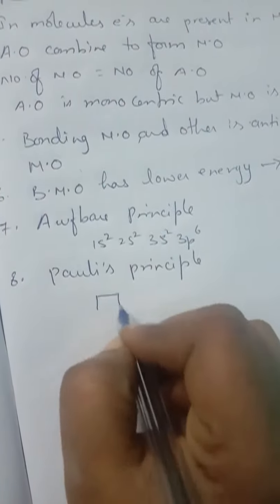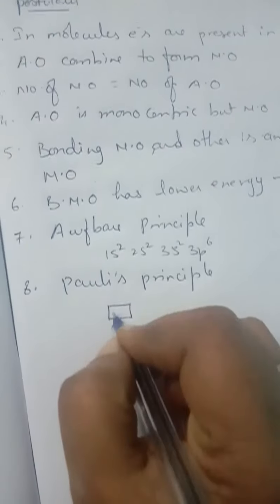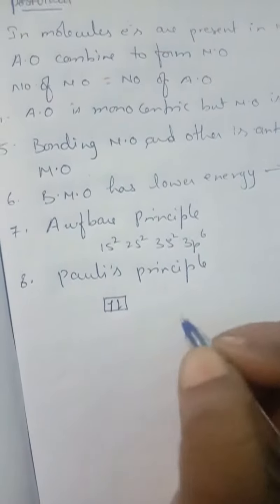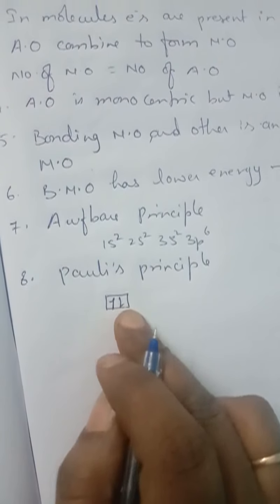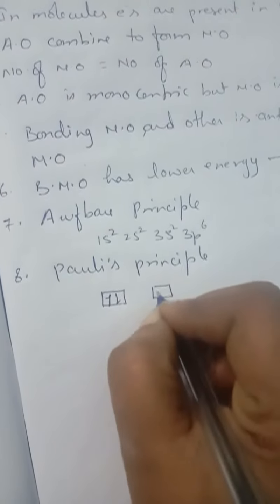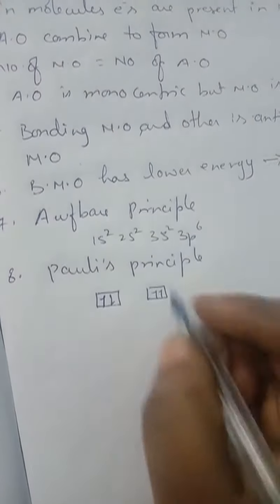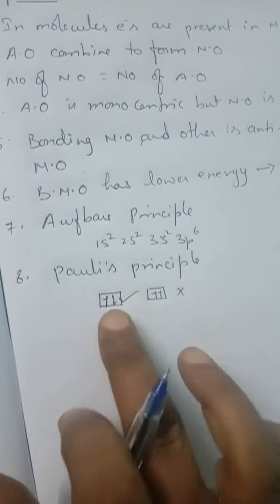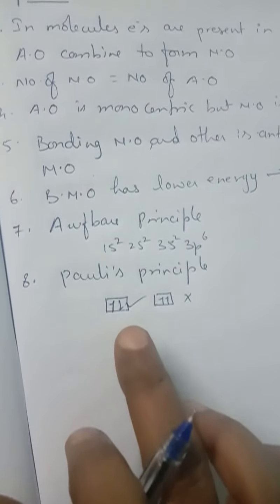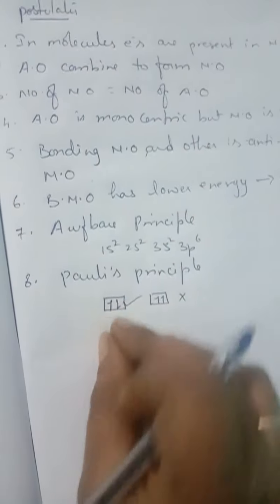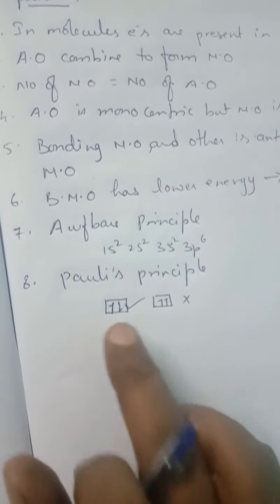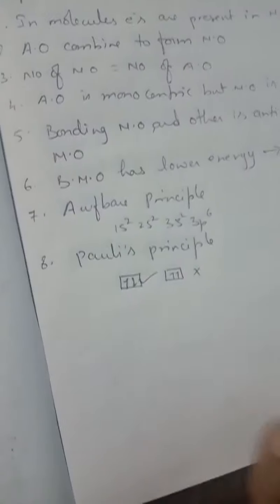For example, in an orbital, one electron is in this position, the next electron should be with opposite spin, isn't it? But whenever the two electrons are present in the same spin, it is not correct. This will be correct and this will be wrong. So you have to fill the electrons in opposite spin. Opposite spin electrons should be paired. So this is Pauli's principle.